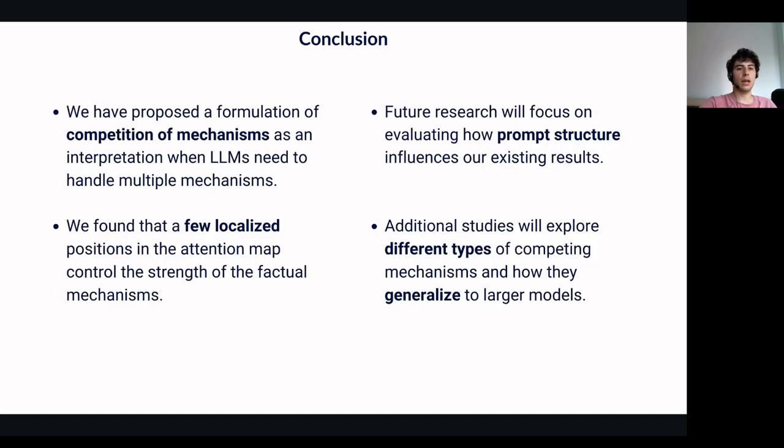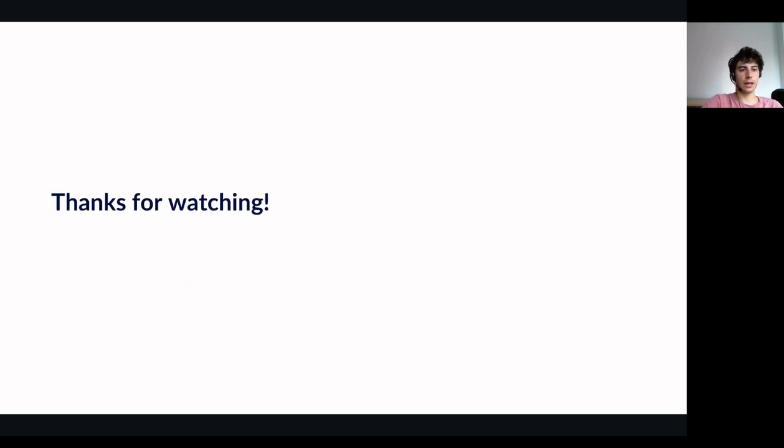In conclusion, we have introduced a novel formulation of competition of mechanisms to interpret how LLMs handle multiple and conflicting mechanisms. Our research revealed that a few localized heads play a crucial role in controlling the strength of the factual mechanism. Looking ahead, additional studies will explore different types of competing mechanisms and how they generalize to even larger models. This is all, and thank you for watching.